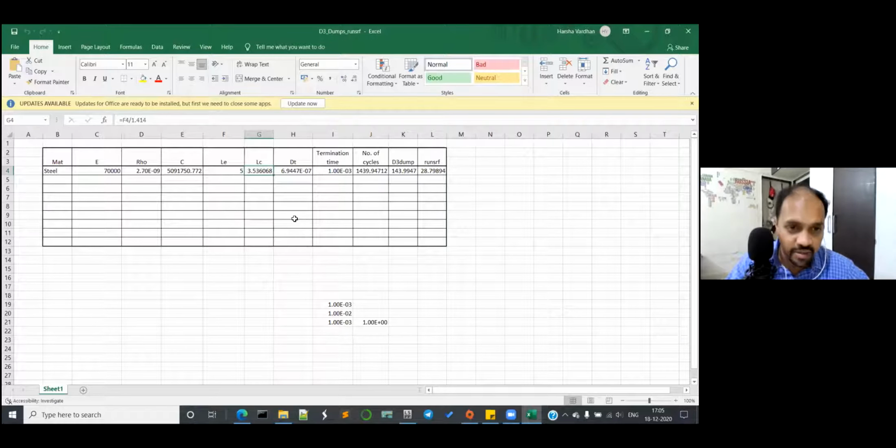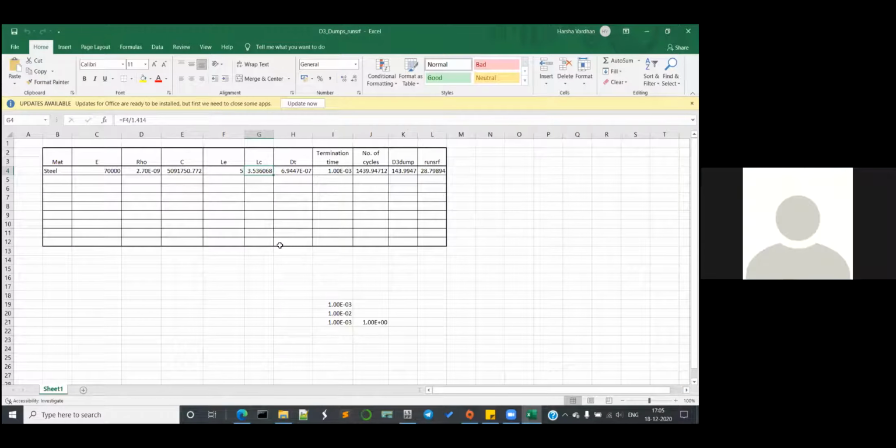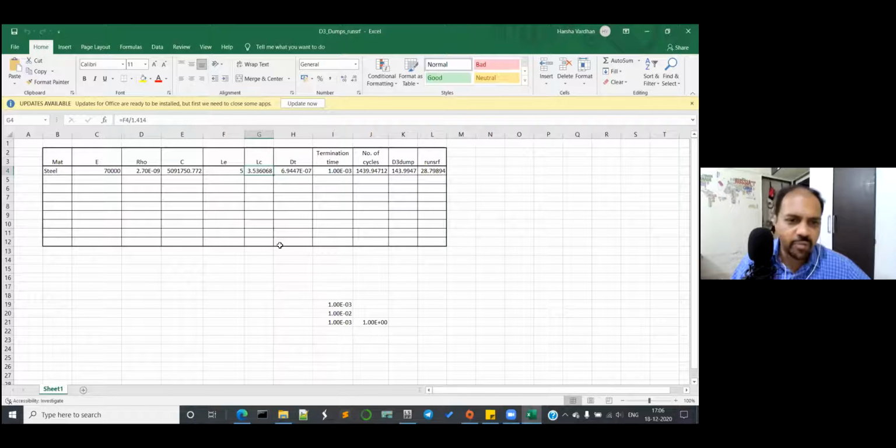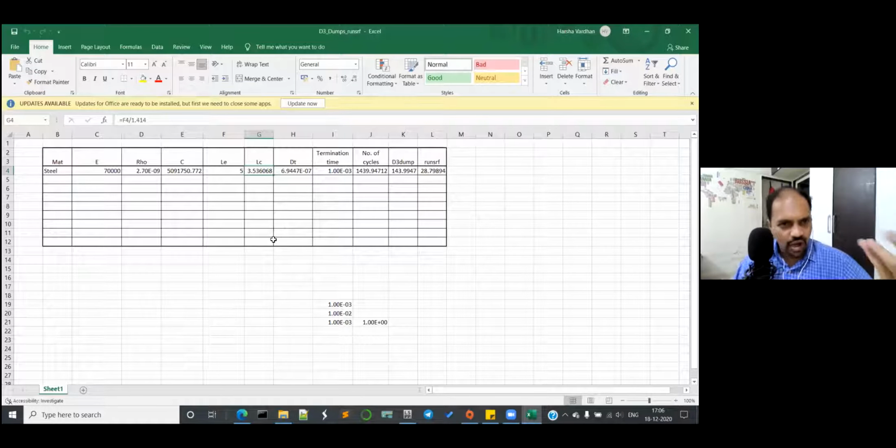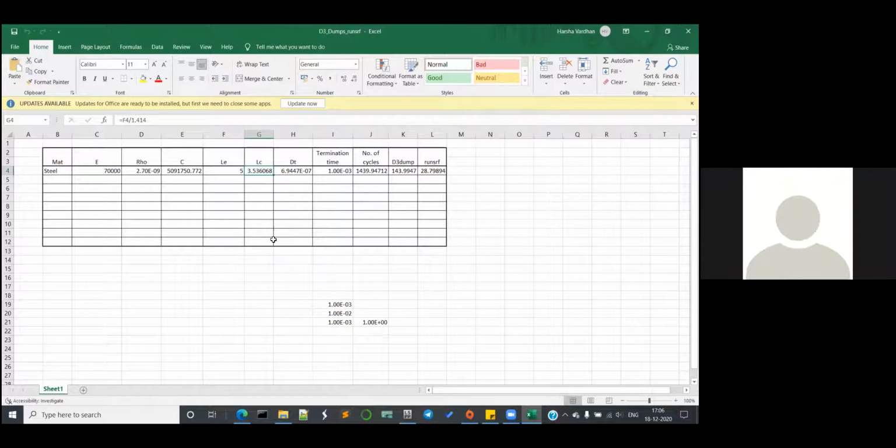In that case, whatever is the dominant material matters. If you are building something made up of carbon fiber and there are only a few steel components, your dominance for time step should come from carbon fiber. It's not going to come from steel, because you may have too few components which you can control later, but most of the components to be controlled are made up of CFRP, carbon ceramic or carbon fiber, whatever it is. So what I want you to understand is the time step depends on hardware available, equipment required, and time available.